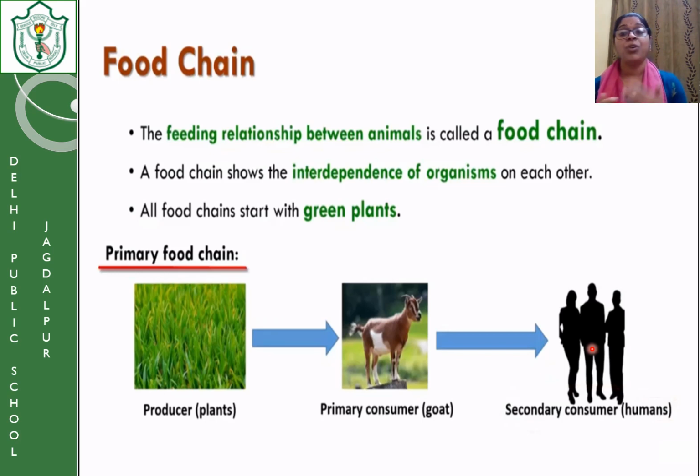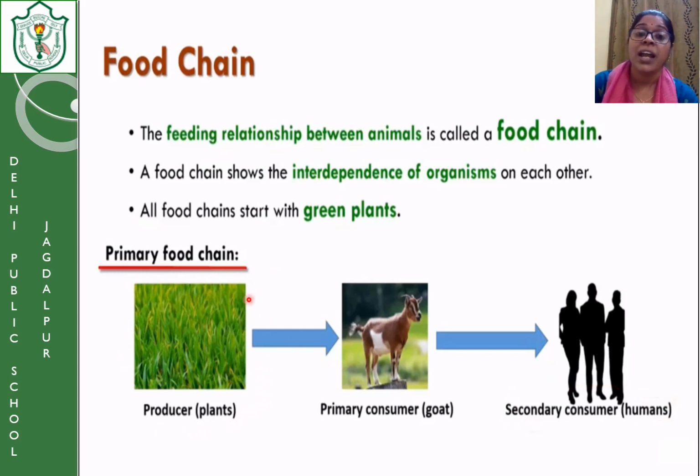We are all dependent on each other, which means the interdependence of organisms on each other. So what is a food chain? The feeding relationship between animals is called a food chain. A food chain shows the interdependence of organisms on each other, and a food chain always begins with the green plants. Why do we keep the first member of every food chain in the first position?